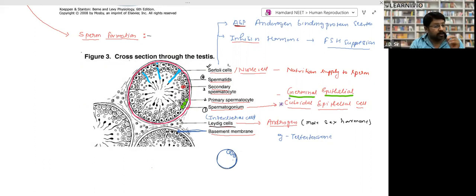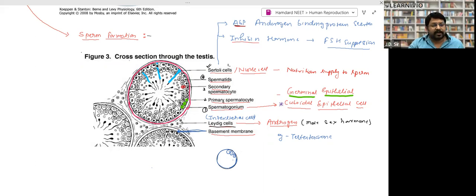In bracket you can write it down. Germinal epithelium, that is, the cells which produce gametes, are made up of cuboidal epithelium cells in every animal, not only in humans. So look, the spermatogonium are called germinal epithelium, and they are made up of cuboidal epithelium, right? These germinal epithelium, spermatogonium, convert into primary spermatocyte.